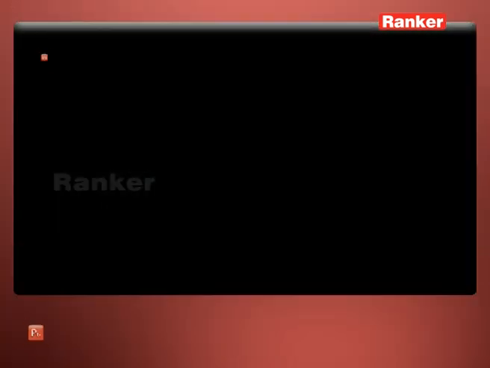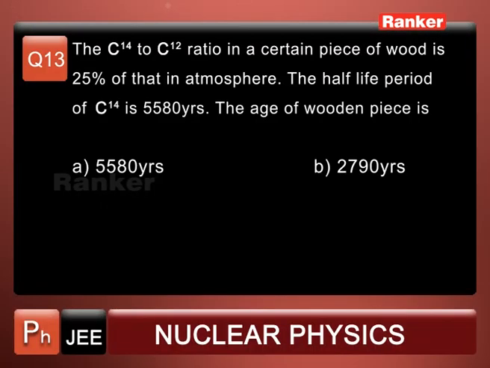Check problem number 13 now. The carbon 14 to carbon 12 ratio in a certain piece of wood is 25% of that in atmosphere. The half-life period of carbon 14 is 5580 years. The age of the wooden piece is how much?